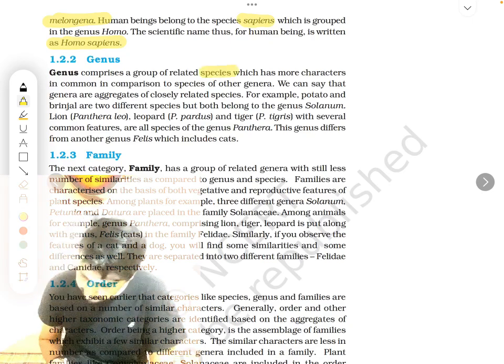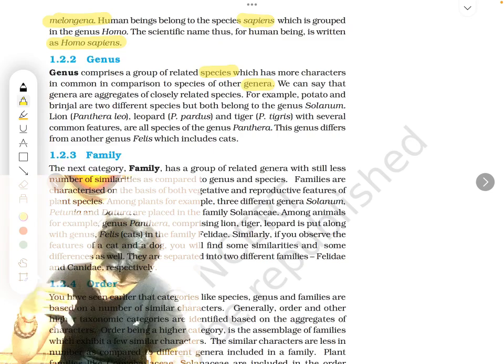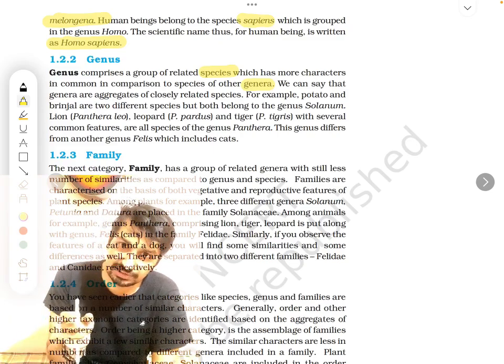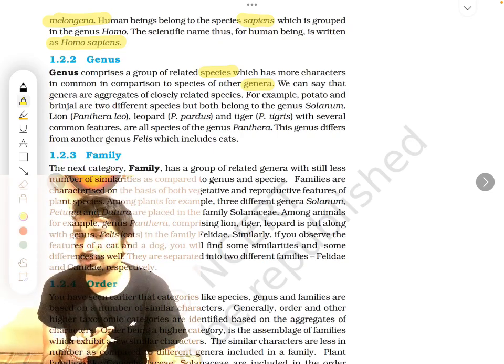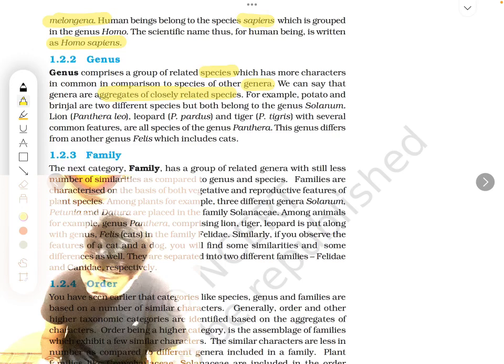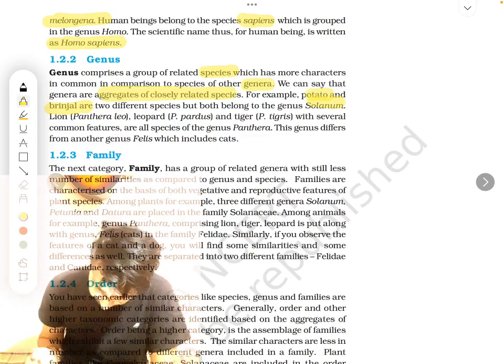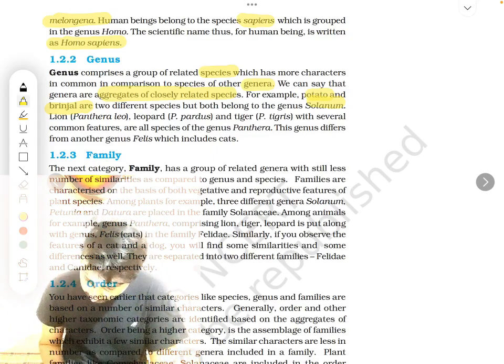Now genus. Genus talks about a lot of related species which have more characteristics in common than species. There are more common similar features in a genus. Now we can say that genera aggregate closely related species. For example, potato and brinjal are two different species, but both belong to Solanum because the potato plant and brinjal plant both have some similarities.